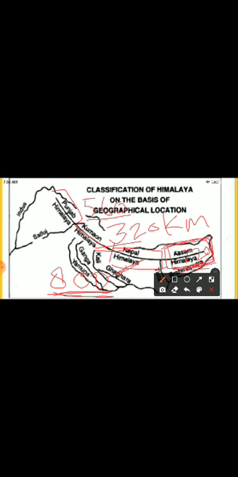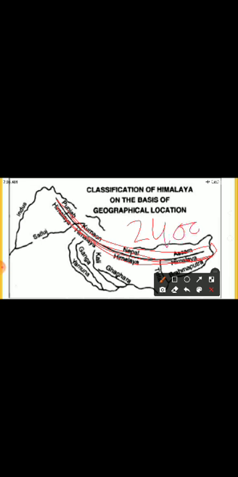Means in overall, the length of this area, from here to here, overall this portion, this length is 2400 kilometer. Okay.